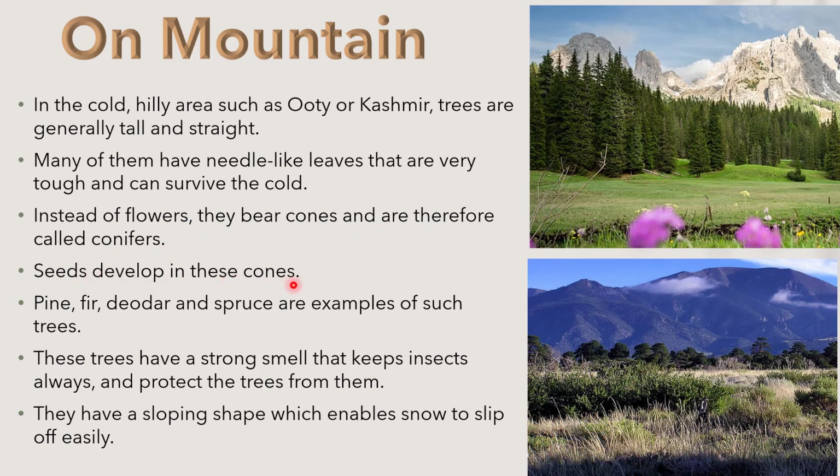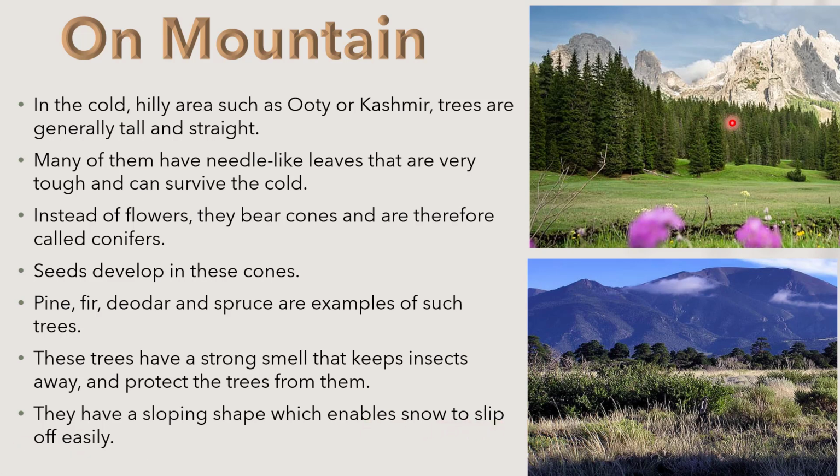Seeds develop in these cones. Pine, fir, deodar, and spruce are examples of such trees. These trees have a strong smell that keeps insects away and protects the trees from them. They have a sloping shape which enables snow to slip off easily.